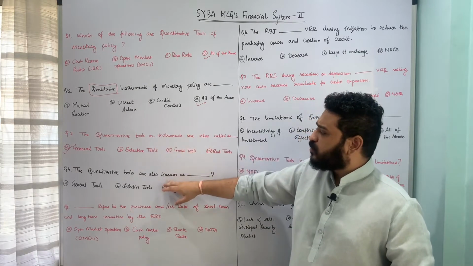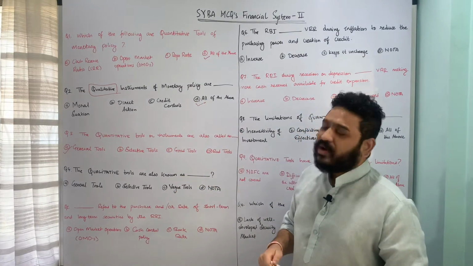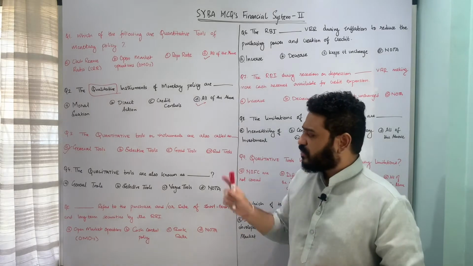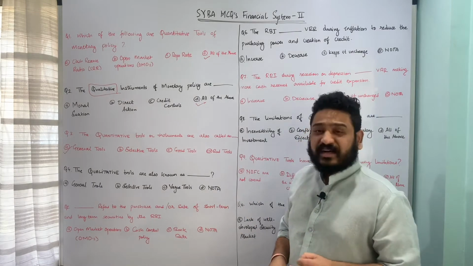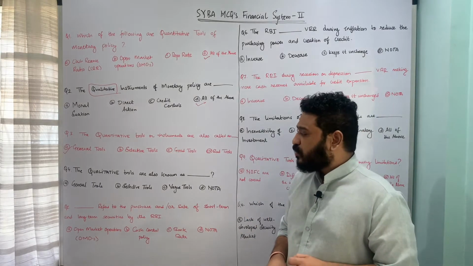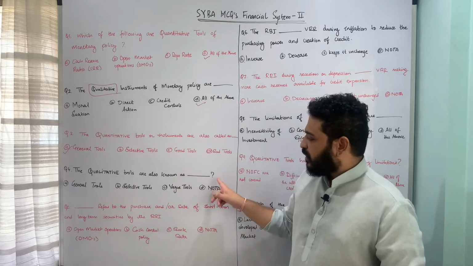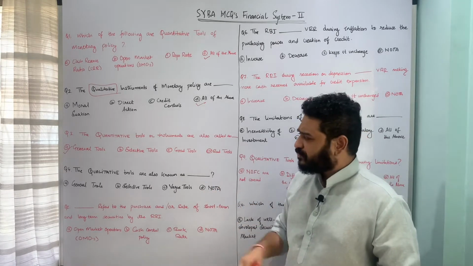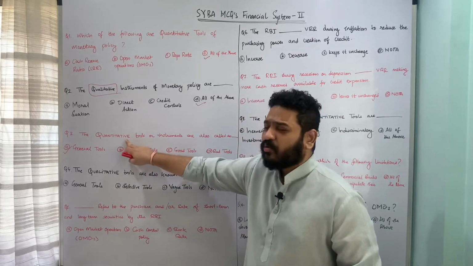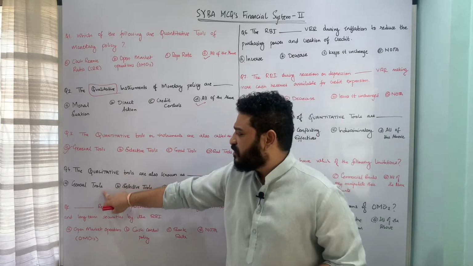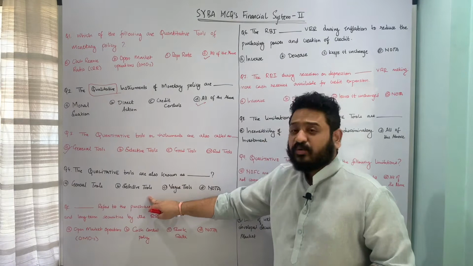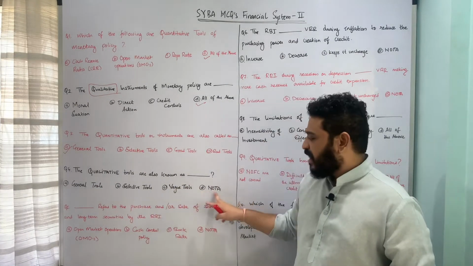The next obvious question would be, then what do you call qualitative instruments or tools? The question is framed in this fashion: the qualitative tools are also known as what? The options are A, general tools. Now it cannot be general tools because the quantitative tools or instruments are called general tools. B, selective tools, C, vague tools, and D, none of the above.